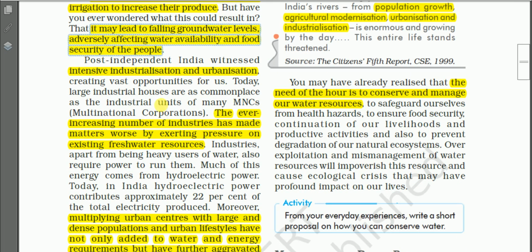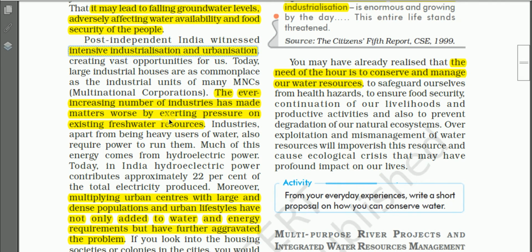And then another important cause of water scarcity is industrialization and urbanization. So after independence, India witnessed intensive industrialization and urbanization. And see, when there is industrialization and urbanization, that implies that there will be more utilization of water.